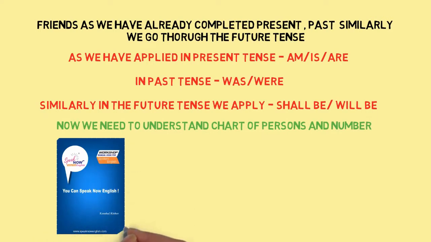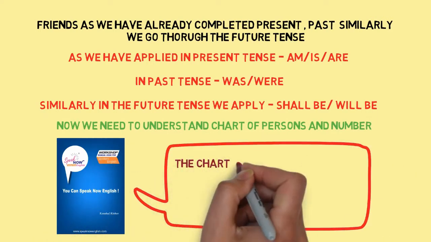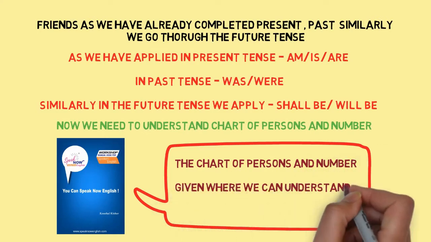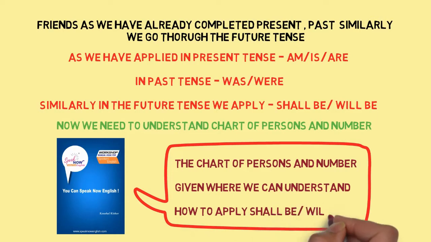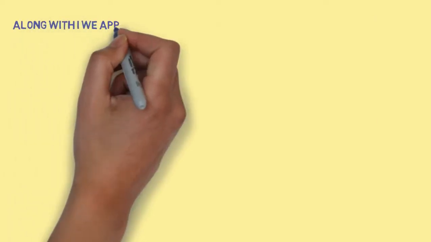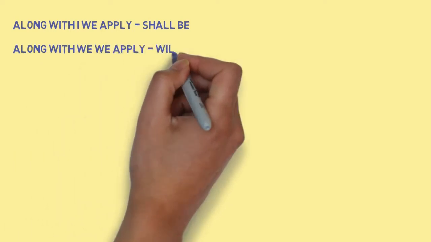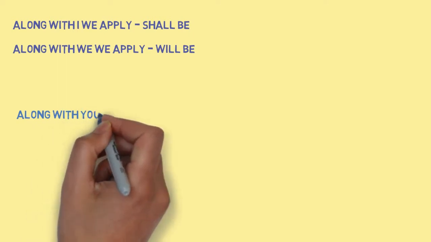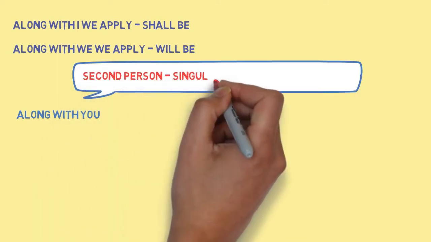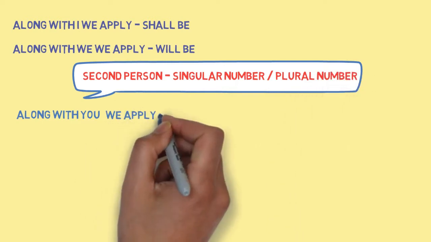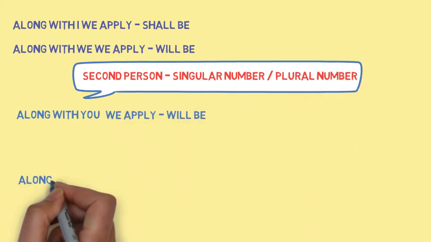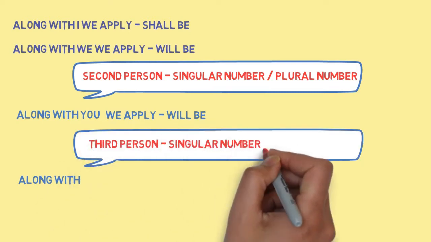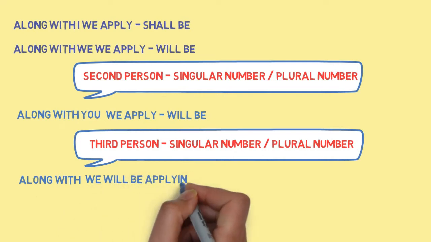So in the workshop manual book, the chart of person and number is given, where we can understand how to apply shall be and will be. Along with I, we apply shall be. Along with we, we apply shall be. Along with you, second person, singular and plural number, we apply will be. Along with third person, singular and plural number, we apply will be.